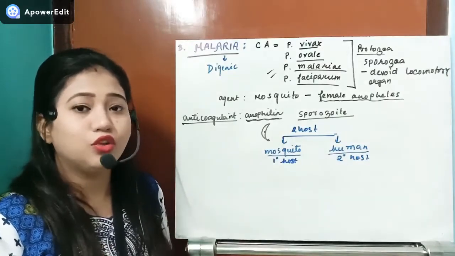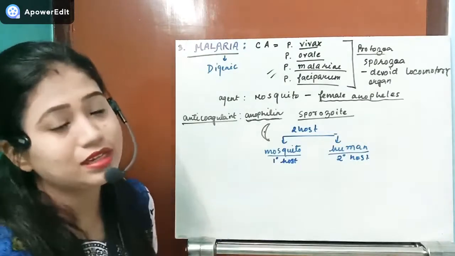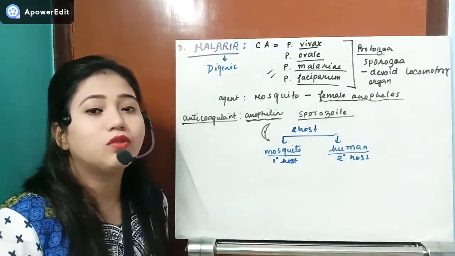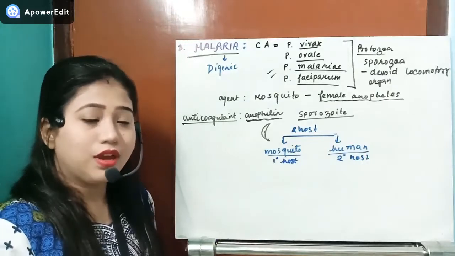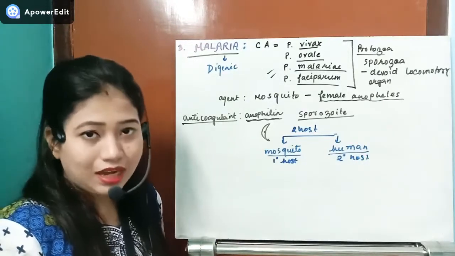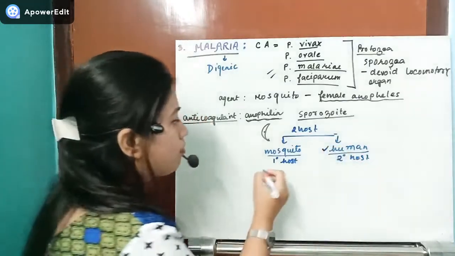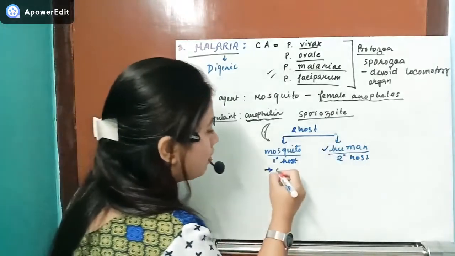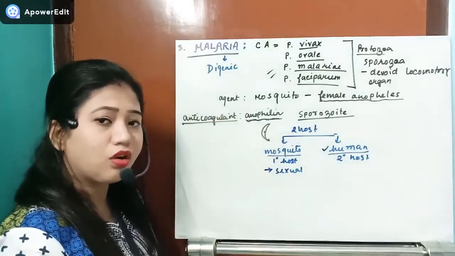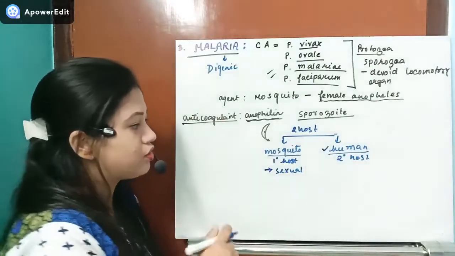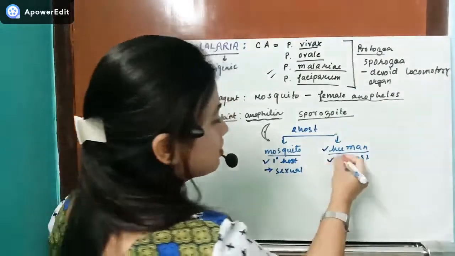Inside the human body, the parasite completes its asexual life cycle, where normal mitosis occurs and there is just a growth phase. Just remember, in the mosquito's body, they complete the sexual life cycle, where the male and female organisms meet and zygote formation takes place.